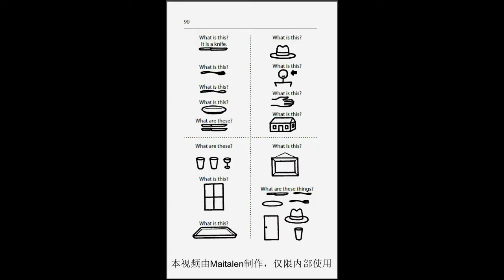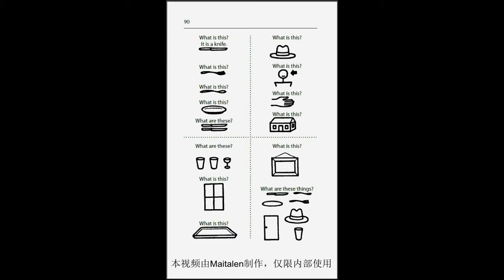Page 90. What is this? It is a knife. What is this? It is a fork. What is this? It is a spoon. What is this? It is a plate. What are these? These are knives. What is this? This is a hat. What is this? This is a head.